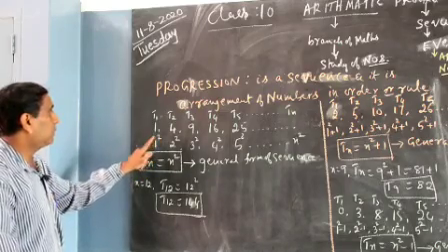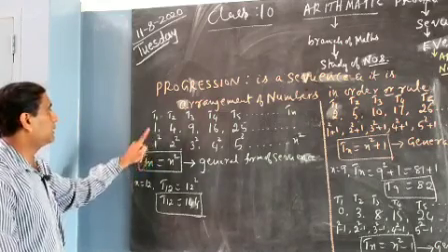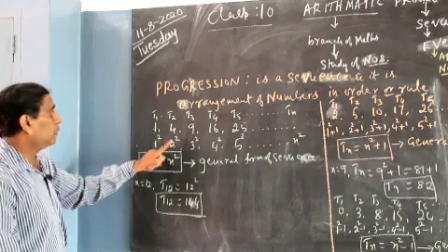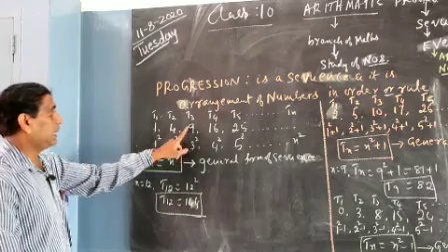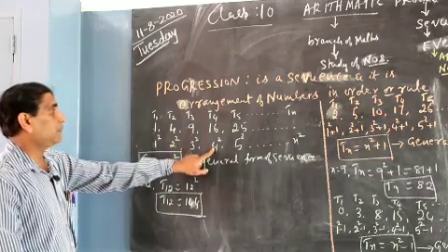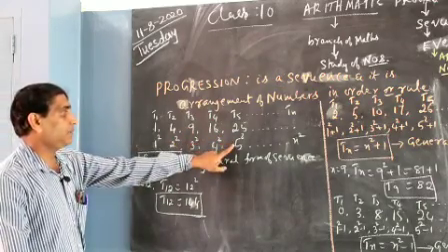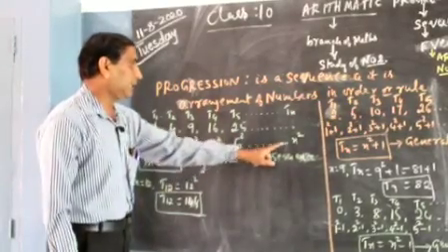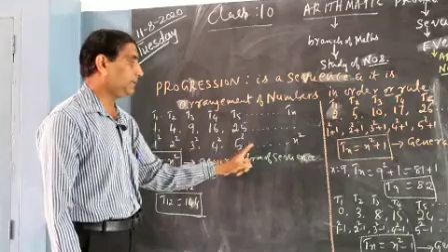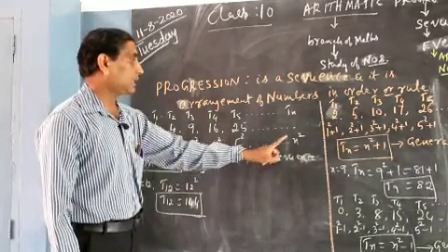1 squared means 1 into 1, which is 1. 2 squared means 2 into 2, and 2 2s are 4. 3 3s are 9. 4 4s are 16. 5 5s are 25. If you continue like that, there is no end to this. These are an infinite number of terms, so it is called n squared.